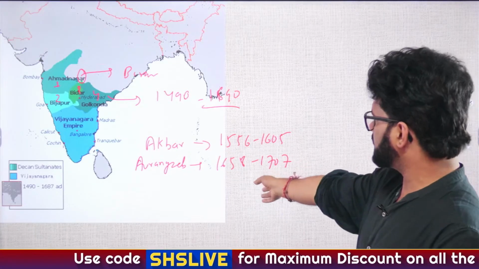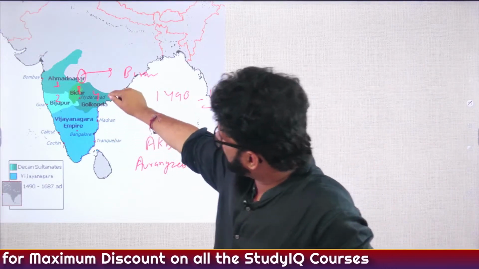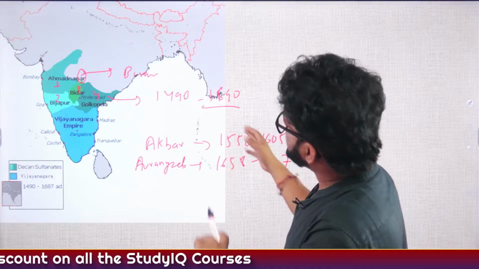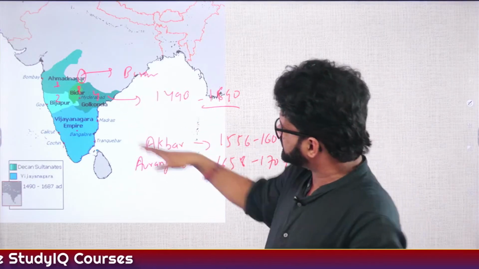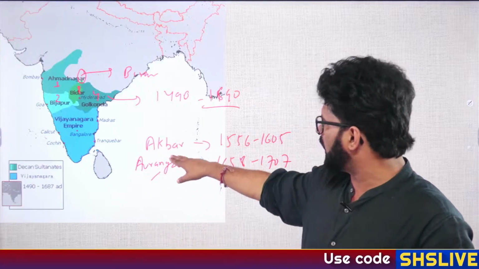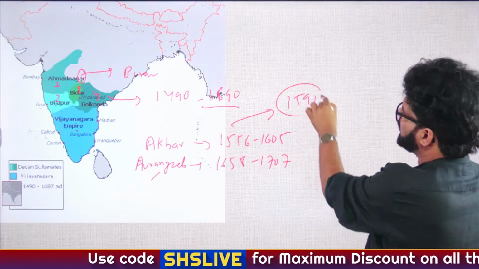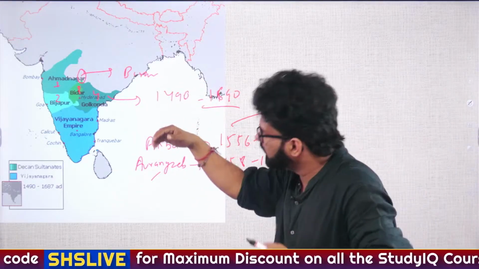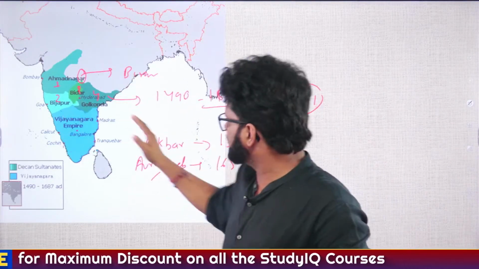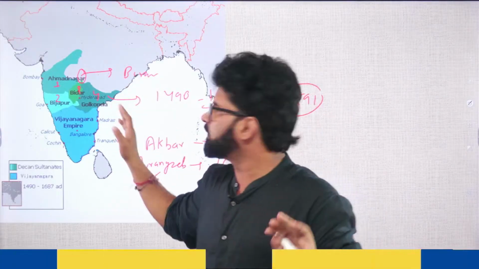Akbar as well as Aurangzeb. During the period of Akbar, he controlled certain portions of Ahmednagar and some portion of Bijapur. And the process of annexation of these Deccan Sultanates was completed by Aurangzeb. Around 1591, Akbar will send a group of people to Ahmednagar and the Deccan Sultanates to tell them to accept his suzerainty, his subordination, and these rulers will not oblige.